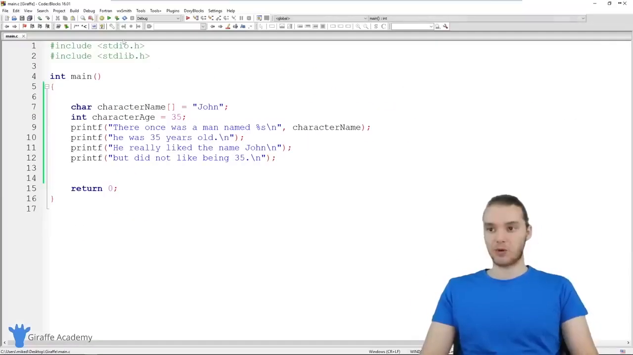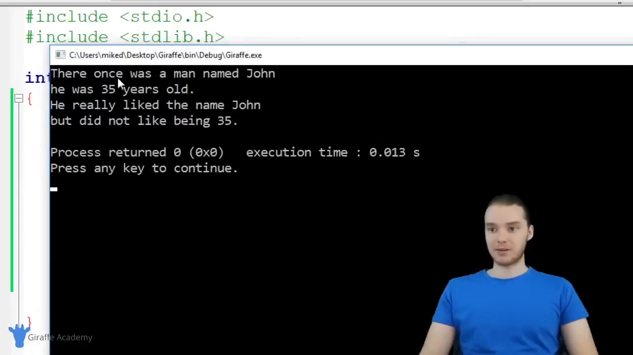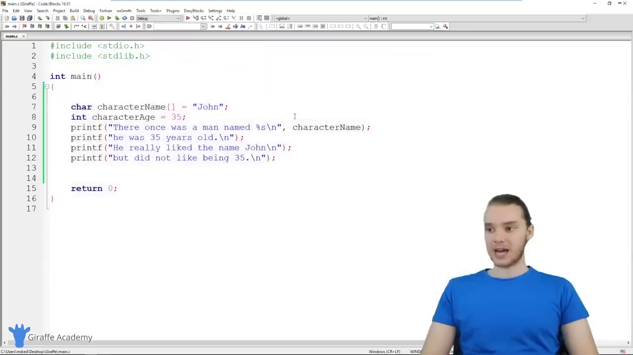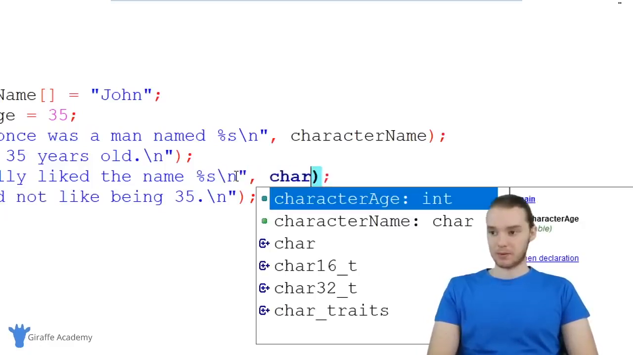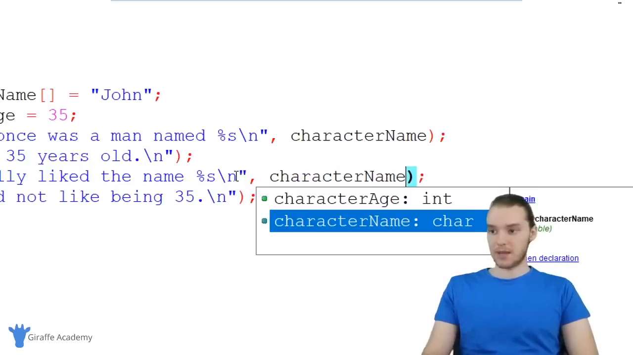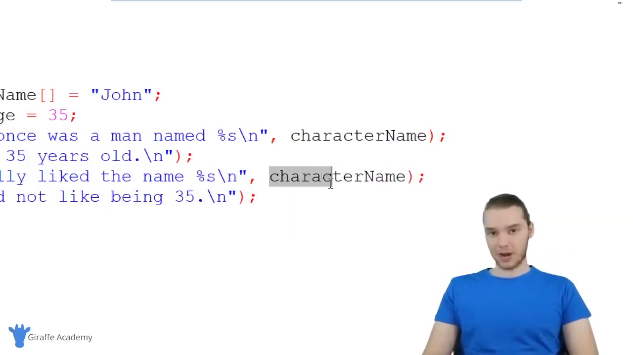So I'm going to save this, and we'll run our program. And now you'll see that it's still printing out that there once was a man named John. Even though we didn't actually type out John over here, we just typed %s in the character name. So I can do this in this other spot too. So down here, we're also using the character's name. So I can type %s, and over here we can type character name. And again, this is going to act as a placeholder for this string of characters that we specify over here.